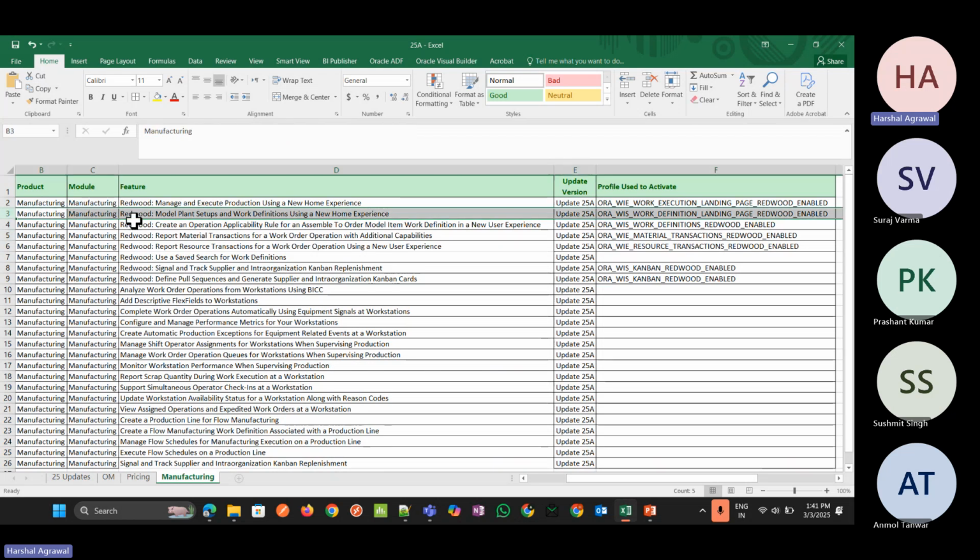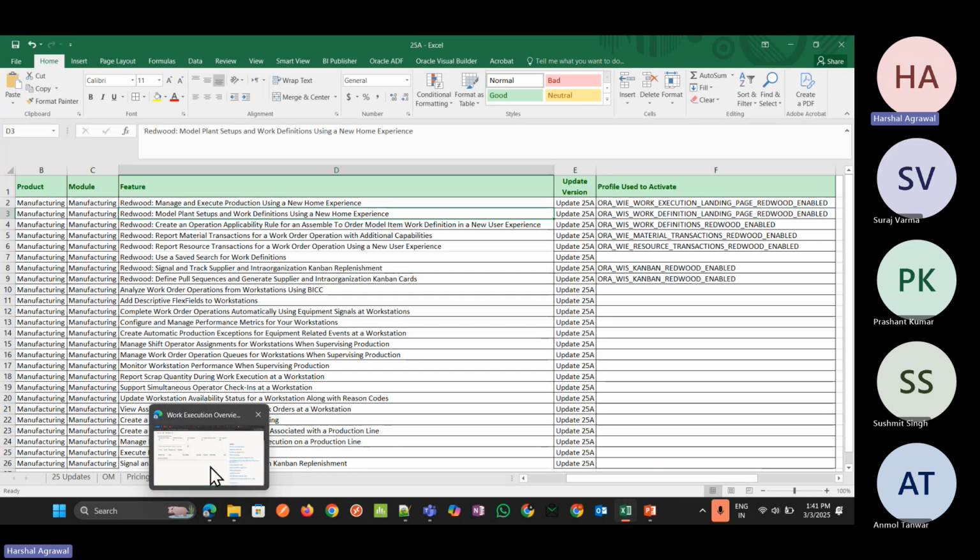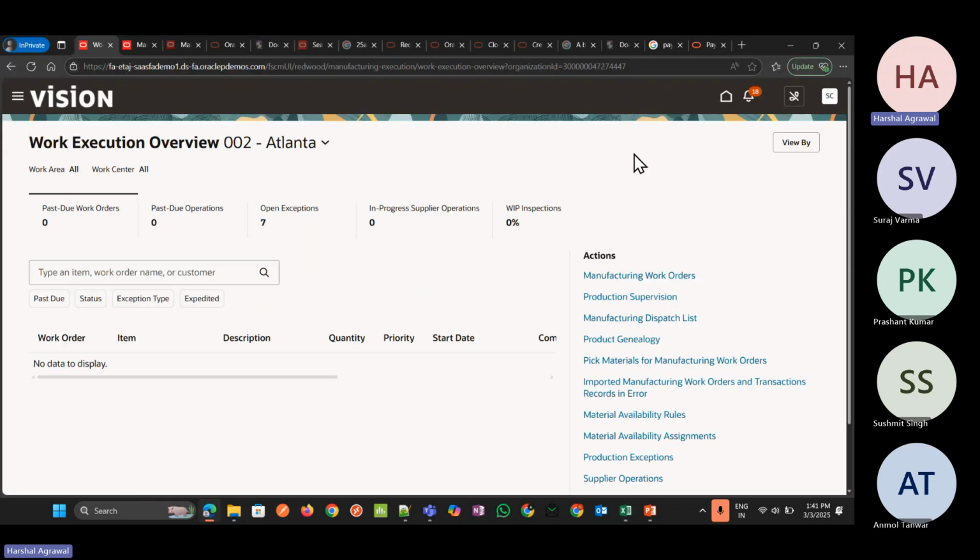Everything will be defined in the work definition part and not in work execution. For this also we have one profile option which we need to enable first. After enabling that profile option, we can see the work definition page with all these manufacturing plant setups.